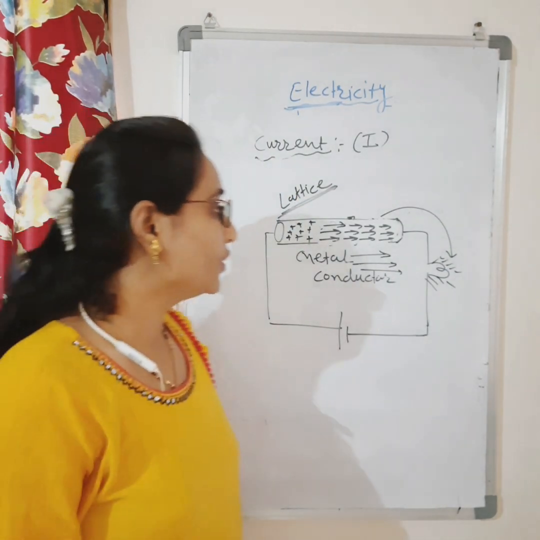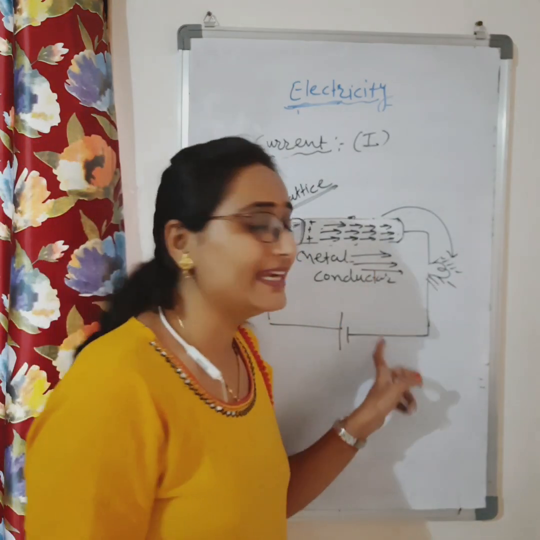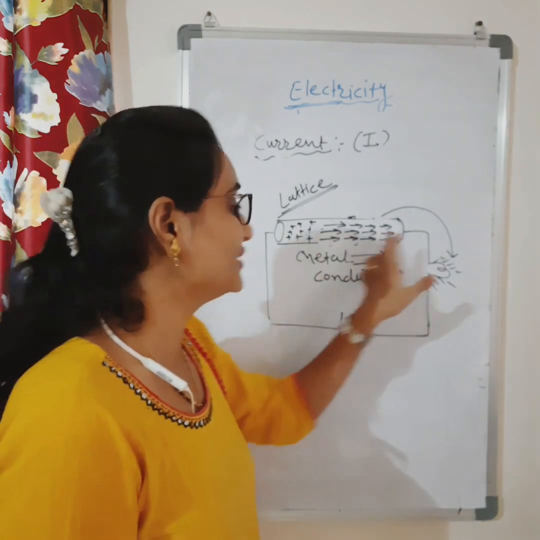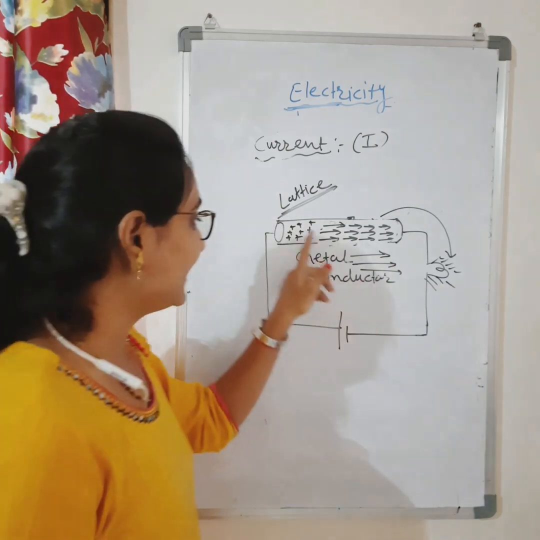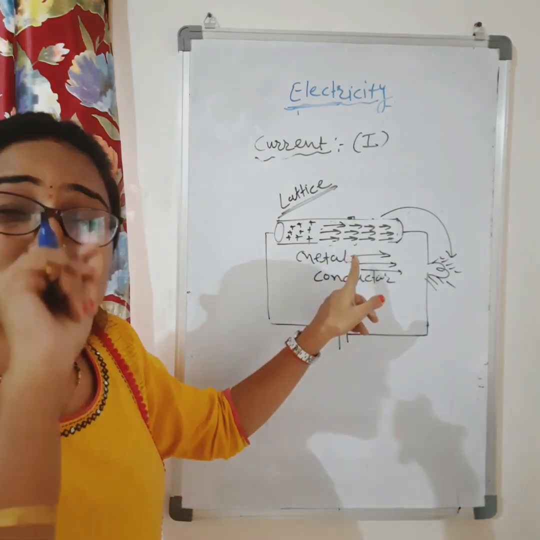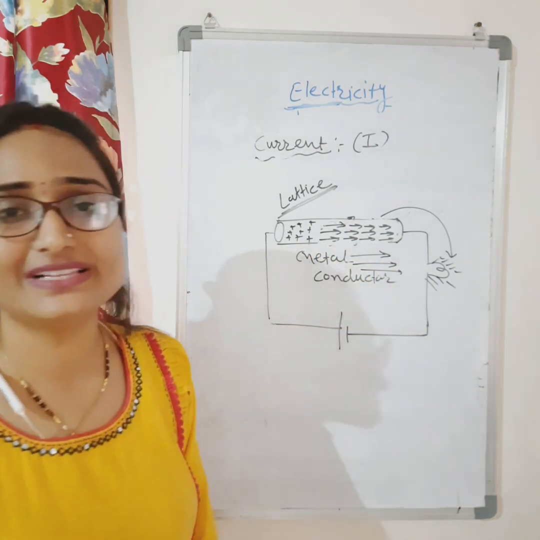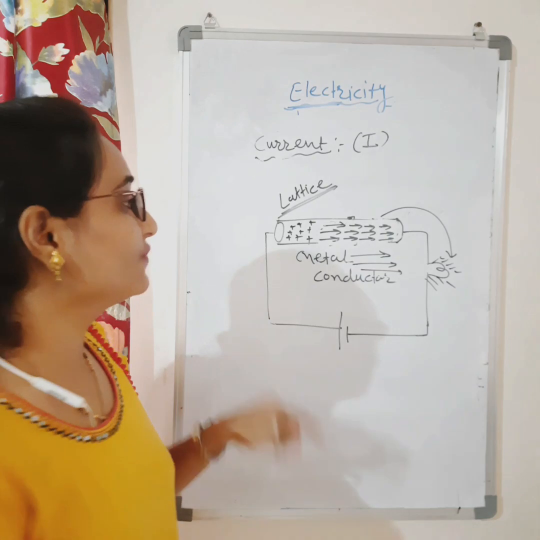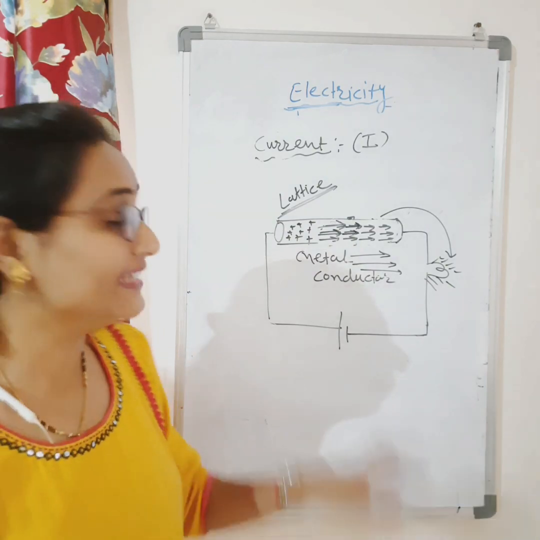Okay. So why do the electrons move in a specified direction when the battery is attached to the ends of the conductor? Because when the ends of the conductor are attached to the battery, a uniform electric field is set up inside the conductor, and this field makes the electrons move in a specified direction, and therefore we get the electric current. Clear? So this is a small idea about electric current.